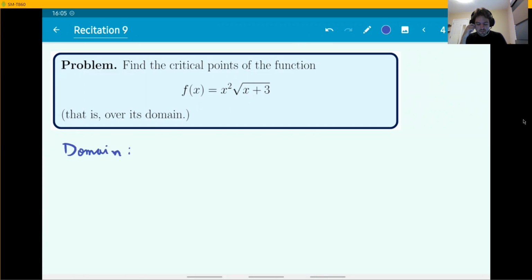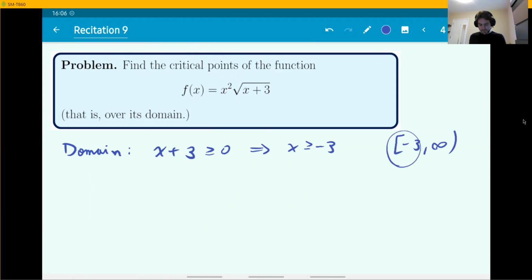So the domain here: the only possibly problematic thing about this function is the square root. You want to make sure x plus 3 is larger than or equal to 0. So that means x is larger than or equal to -3. So the domain goes from -3 onwards, and you include -3 in the domain, I mean, you have to, because it's larger than or equal.